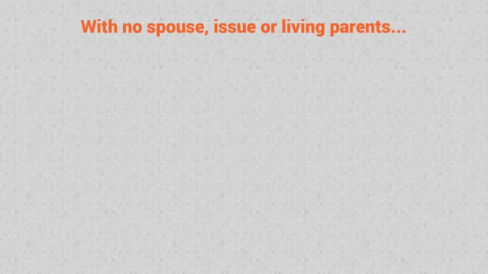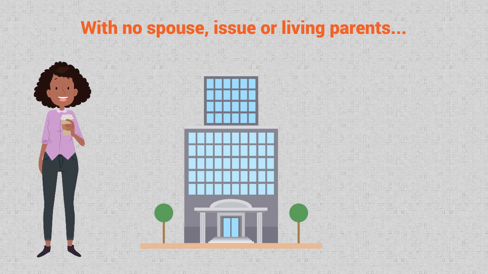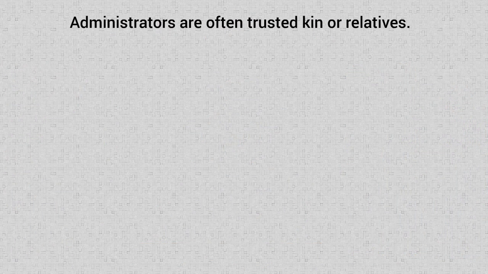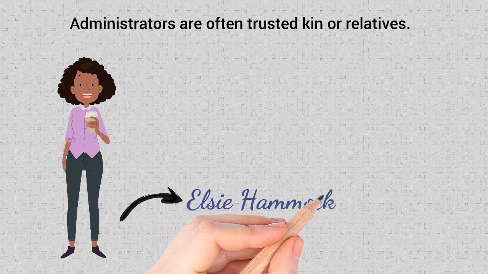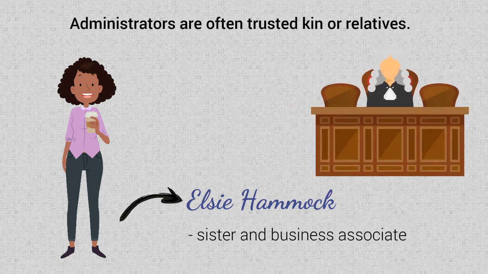With no spouse, issue, or living parents, the estate will be split into equal shares over to his surviving brothers and sisters, if any. Administrators are often trusted kin or relatives. Mr. Bergen's married sister Elsie Hammock, who also happens to be his business associate, was elected by his family and petitioned by the court to serve as an administrator.